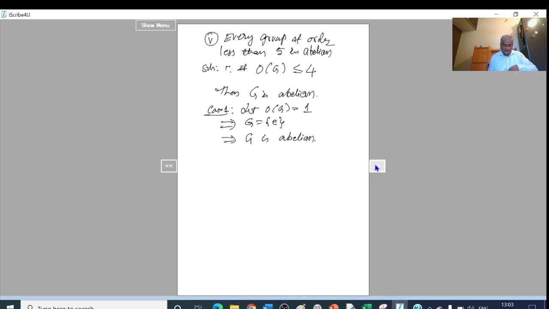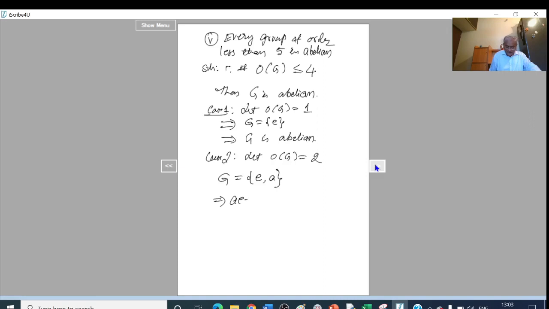Okay. Next case 2. Let order of G be equal to 2. Then G has one identity element and some other element A. Only 2 elements are there in this group.